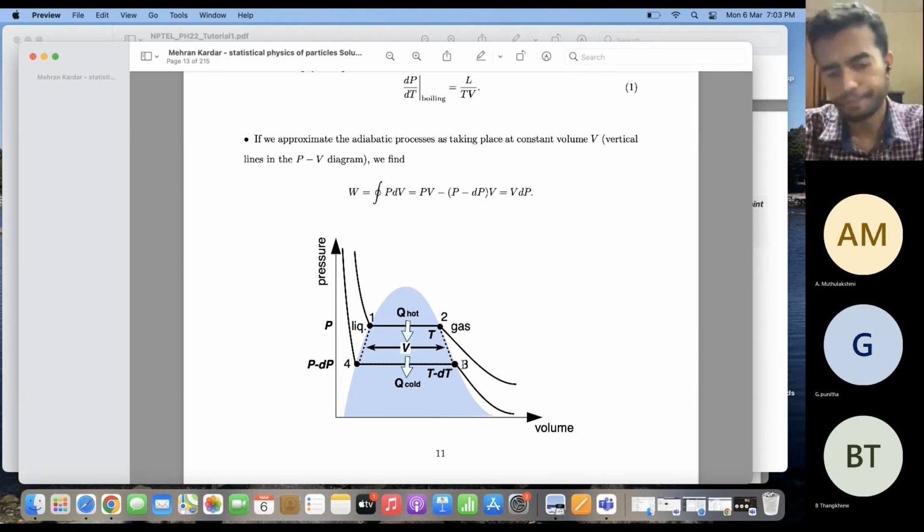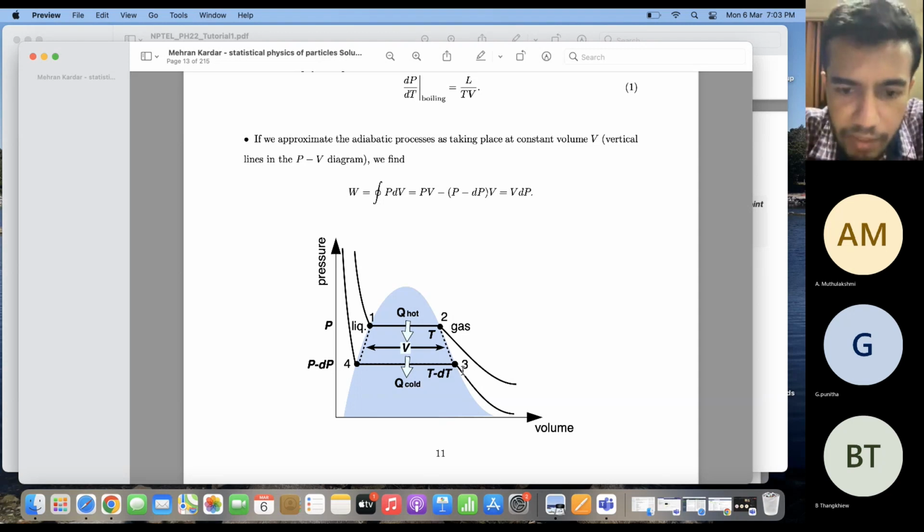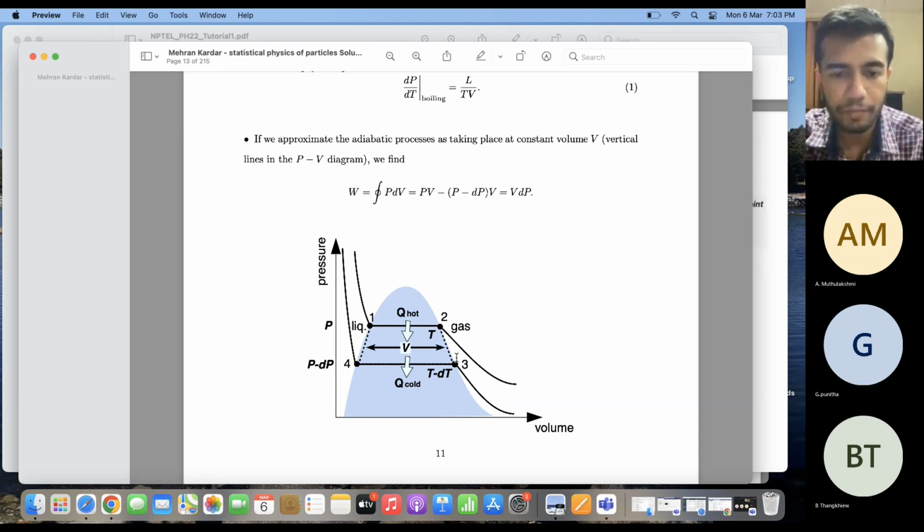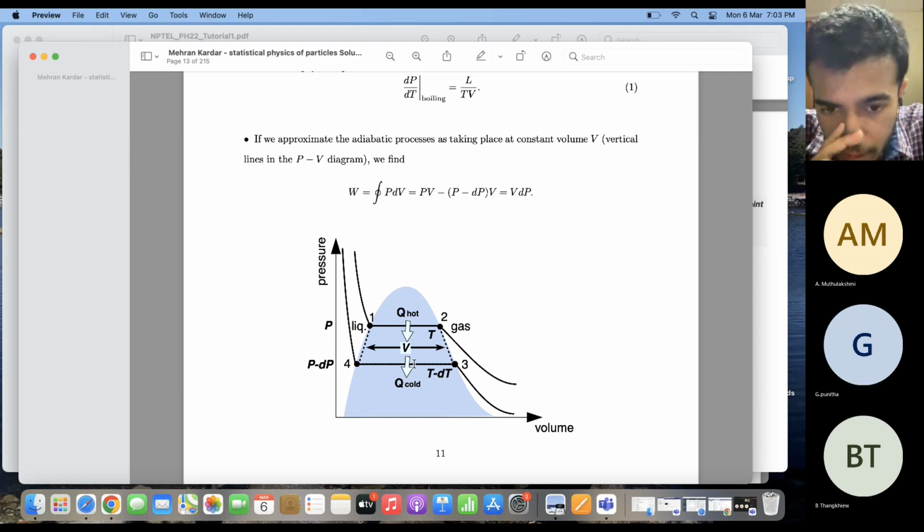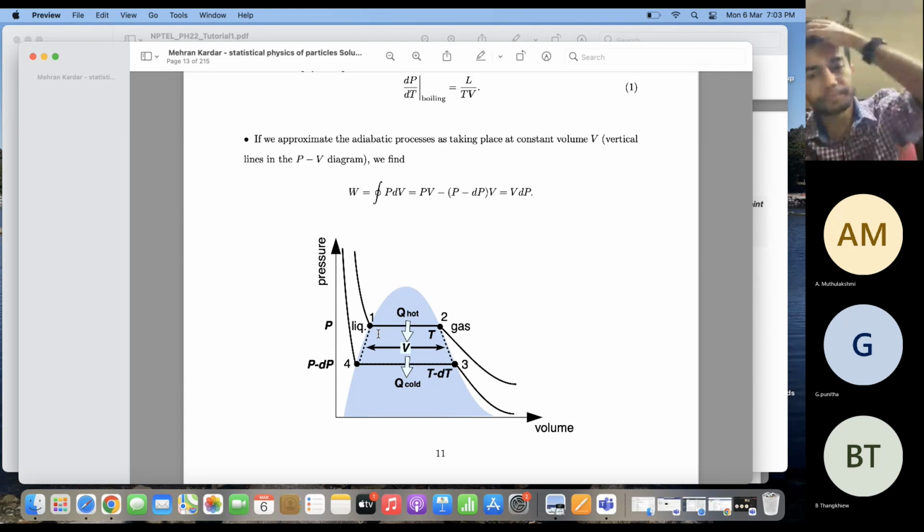The temperature of the water vapor also decreases slightly, but it's still in the coexisting phase. That means vapor and water are coexisting together. After that, the vapor condenses back to water via an isothermal process. That means it gives out some amount of heat in the form of latent heat. And after it goes to 4, its pressure again increases and it comes back to 1.